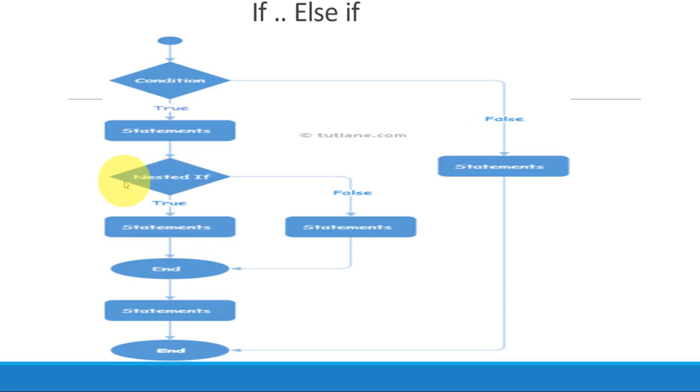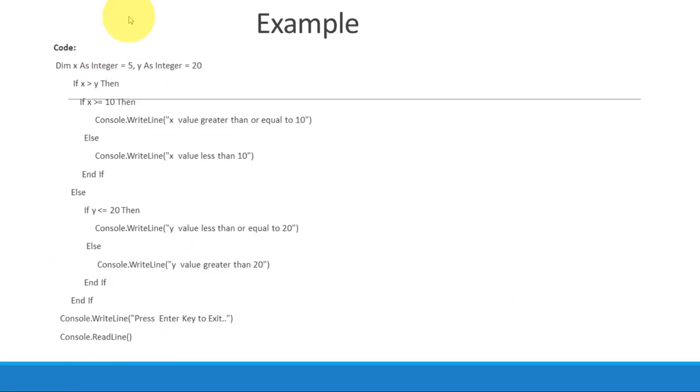If this condition is not true, then we come to the false part and these statements get executed and end the program. Ultimately, true will end in this way, or false will end in this way. And after ending either true or false, we come to the next statements, then end again, right? Let's make it easier with the help of an example.